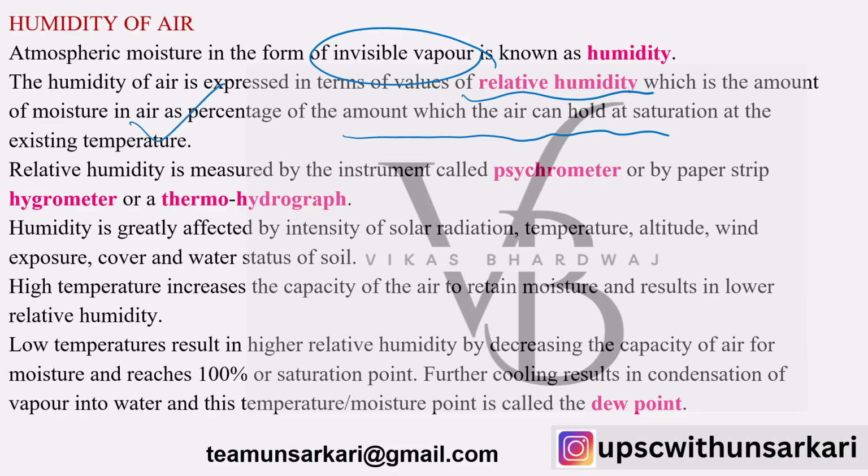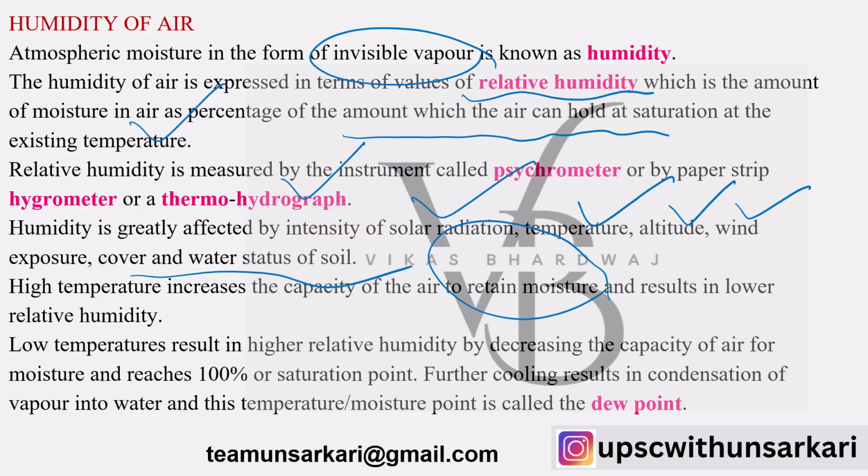Relative humidity is measured by a psychrometer, a paper strip hygrometer or a thermohydrograph. Humidity is impacted by different factors, for example solar radiation, temperature, altitude, wind, exposure, and the water status of soil. High temperature increases the capacity of air to retain more moisture and results in a lower relative humidity.